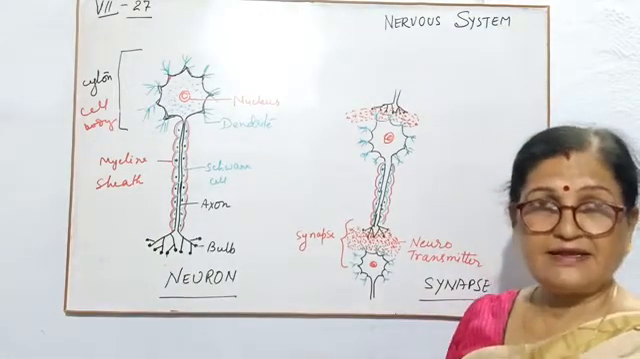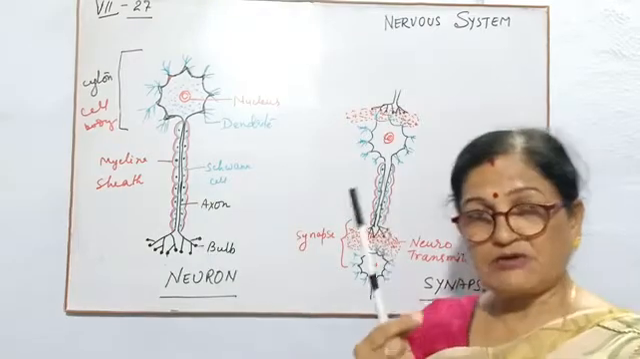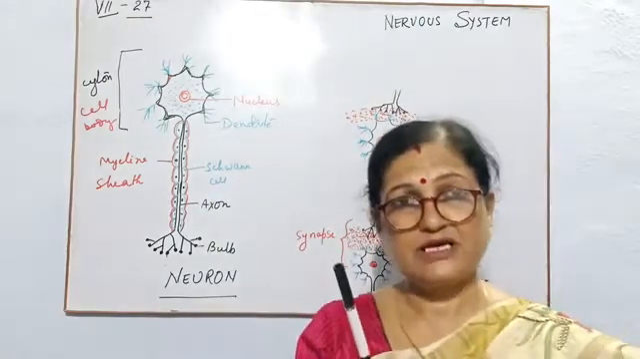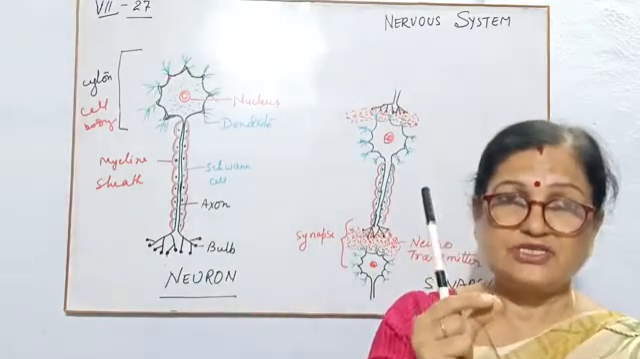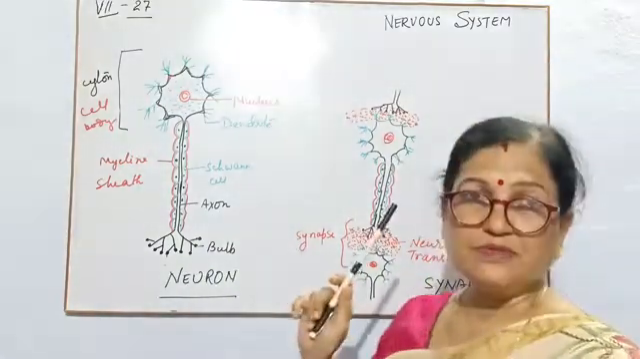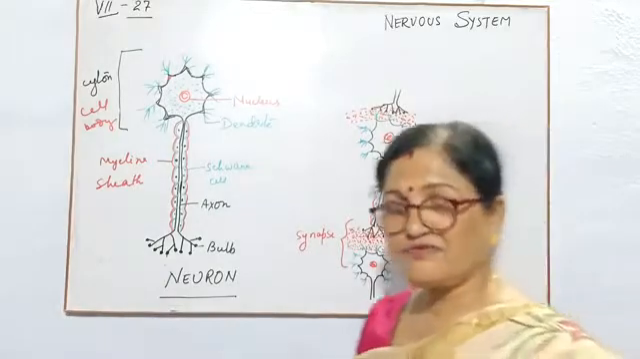The last part of the axon will be divided and redivided, and then the end part of each bifurcated part of the axon will change into a bulb-like structure. They are called bulbs. So this is the structure of the neuron.